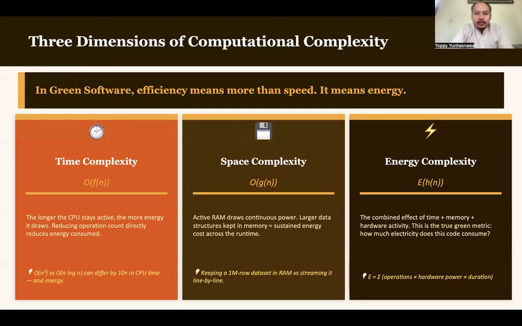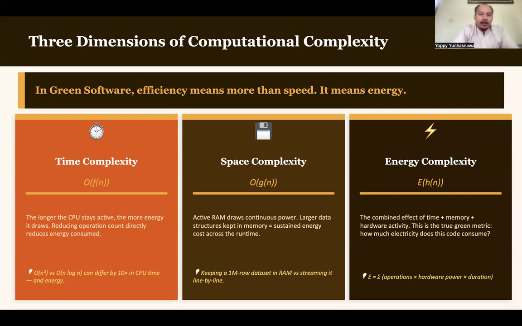In green software, efficiency means more than speed. It means energy. What does it mean? When we create software, we have to make sure that our software is not only working. We need to think about how to make it efficient, because the more efficient our software is, the less energy it will consume. It is connected directly to our concept of green software engineering.